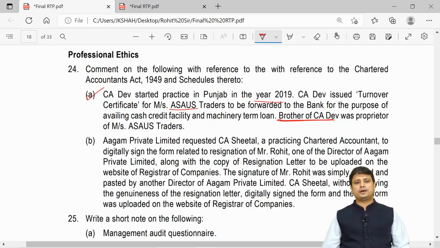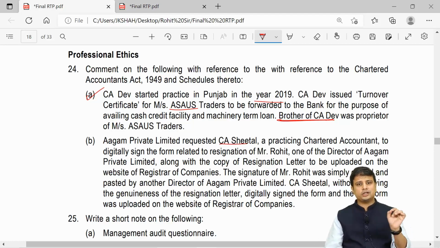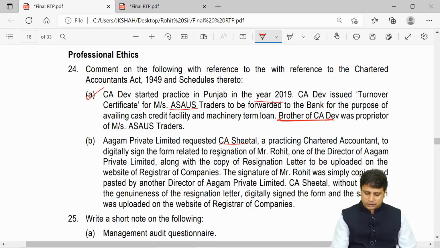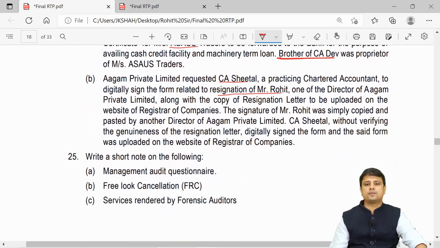Next, Agam Private Limited requested CA Sheetal, a practicing chartered accountant, to digitally sign the form related to resignation of Mr. Rohit, one of the directors of Agam Private Limited, along with the copy of the resignation letter to be uploaded on the website of the Registrar of Companies, that is ROC. The signature of Rohit was simply copied and pasted by another director of Agam Private Limited. CA Sheetal, without verifying the genuineness of the resignation letter, digitally signed the form and said the form was uploaded.